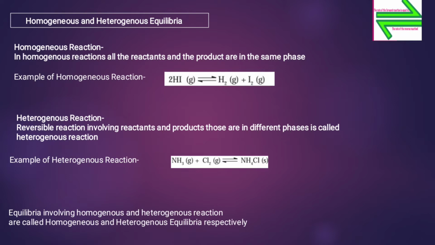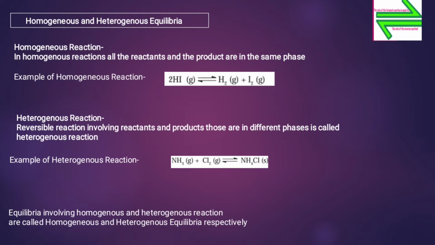Now, example for a heterogeneous reaction: NH3 gas plus Cl2 gas reversibly gives NH4Cl in solid. So, here ammonia, that is NH3 in the gaseous phase, reacts with Cl2, that is chlorine, in the gaseous phase and reversibly gives NH4Cl, that is ammonium chloride, in the solid state.